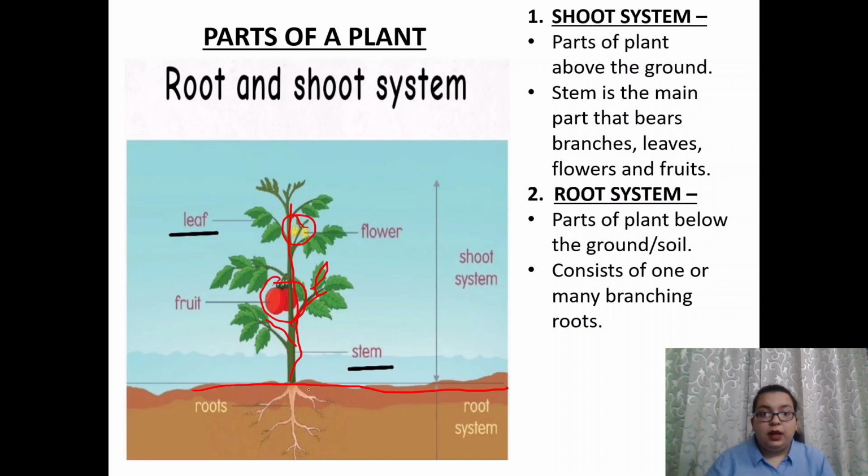So the next thing is the root system. The parts of a plant that are below the surface of the ground or soil are considered under the root system. It consists of one or many branching roots. These are the branches of roots.